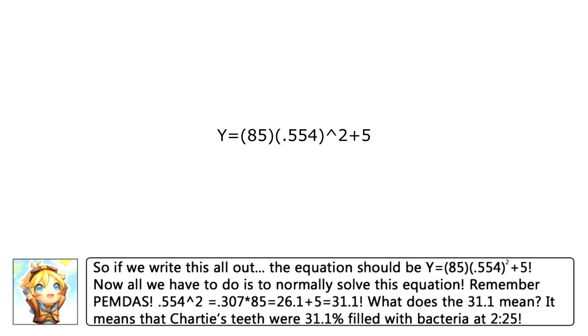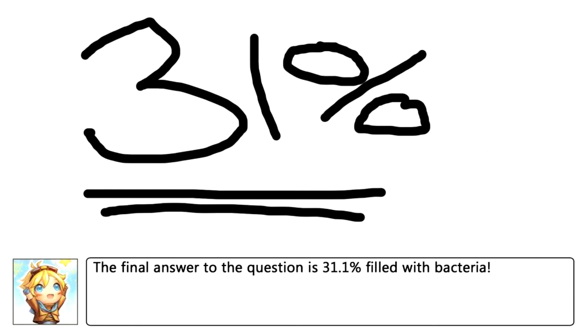Whoops, typo. Remember PEMDAS. P-E-M-D-A-S. Okay, so 0.554 to the power 2 equals 0.307 times 85 equals 26.1 plus 5, and that equals 31.1. What does the 31.1 mean? It means that Charlie's teeth were 31.1% filled with bacteria at 2:25. The final answer to the question is 31.1% filled with bacteria.